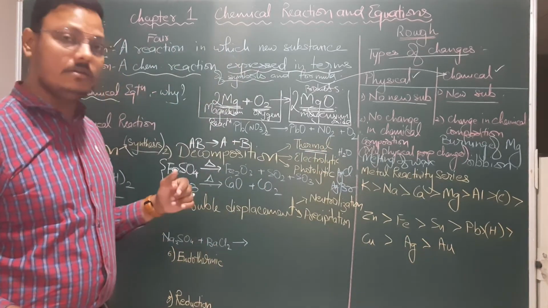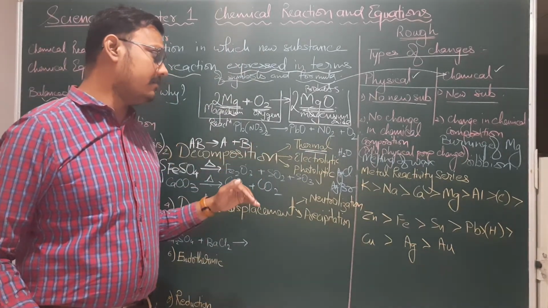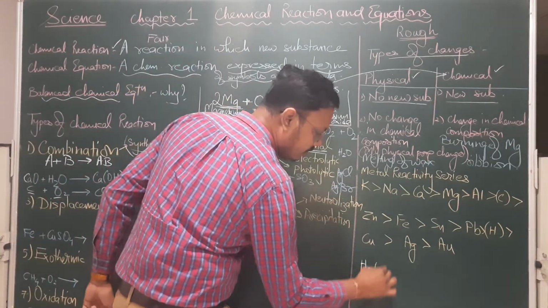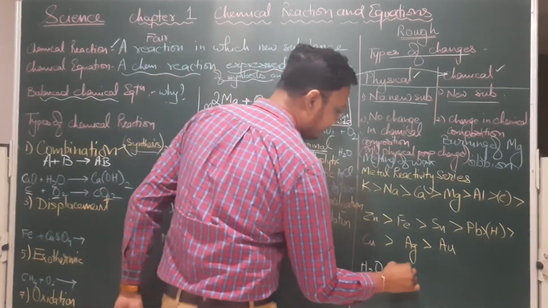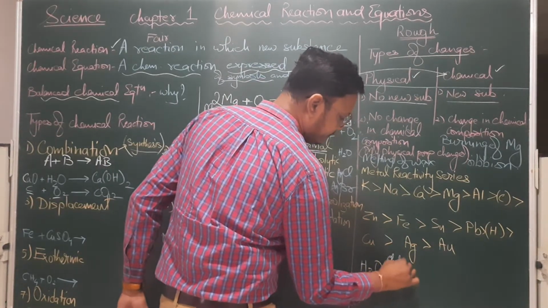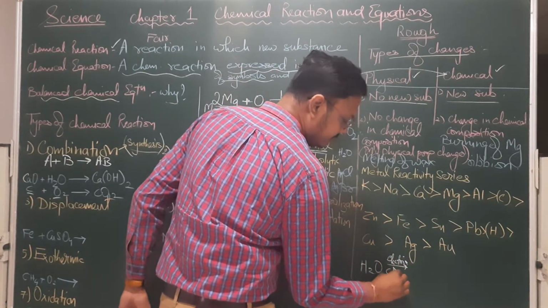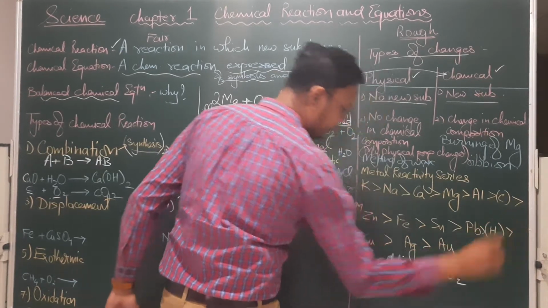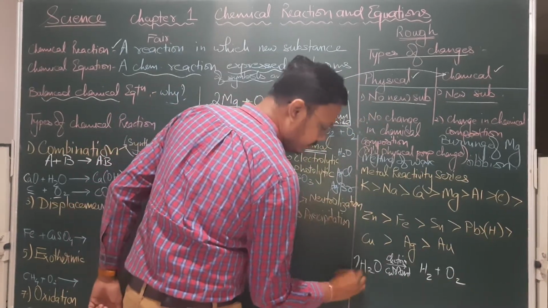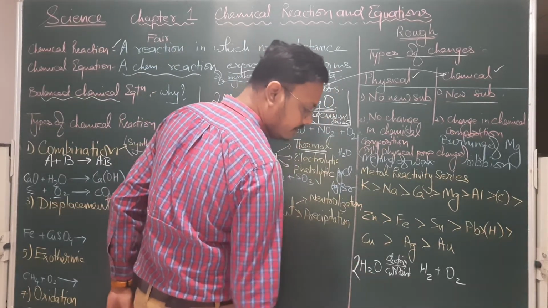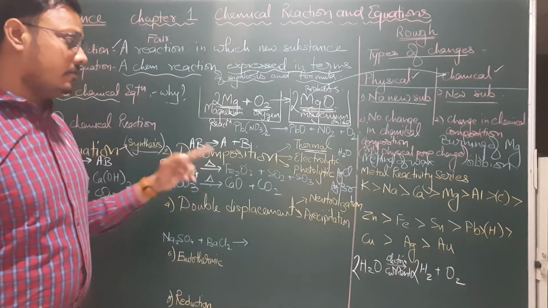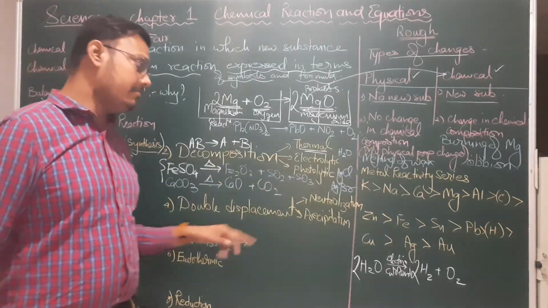Electrolytic decomposition, where electric energy plays an important part. You know about the electrolytic dissociation of water. When we take water and pass electric current, what happens? It breaks into hydrogen and oxygen. Now to balance this, we need to put 2 here. 2 hydrogen, 2 twos are 4. So we'll put 2 here as well. So this is an example of electrolytic decomposition.